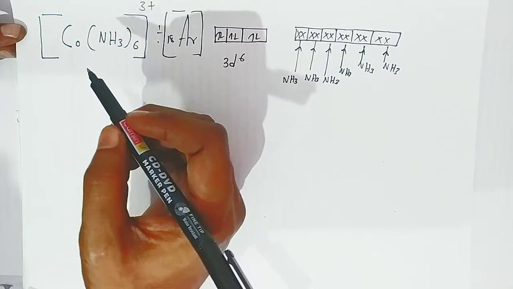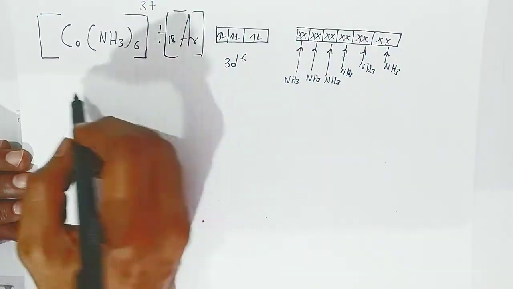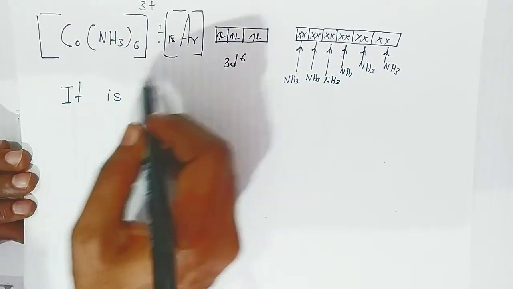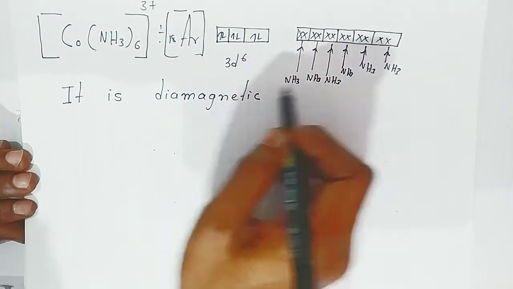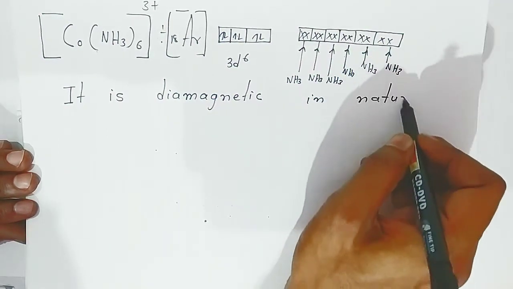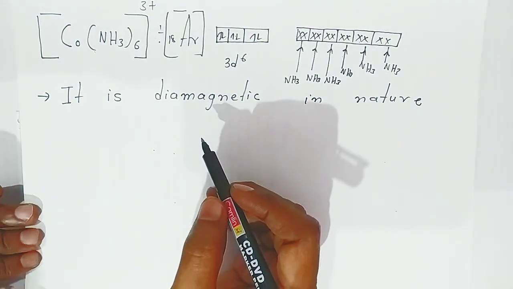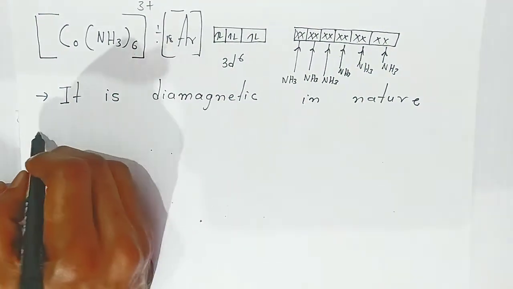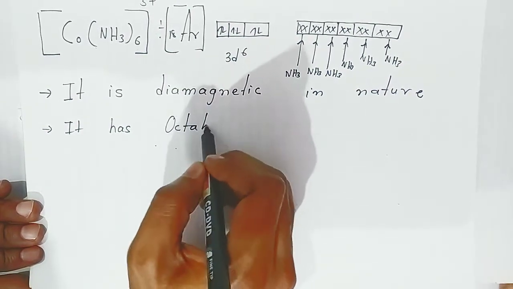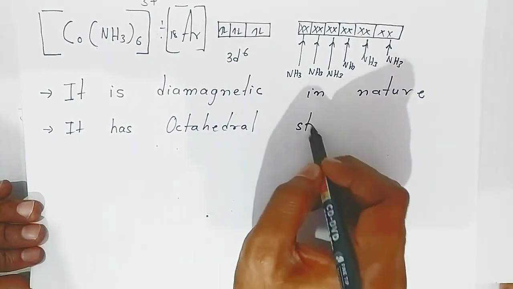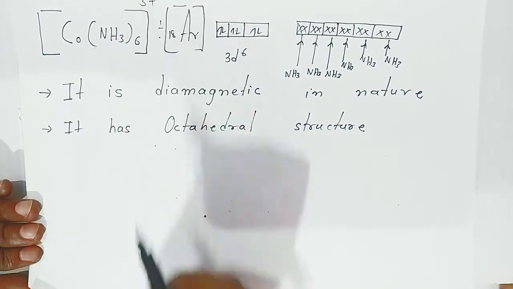Now because there are no unpaired electrons, students, you cannot find any unpaired. All are paired. So this complex is diamagnetic in nature. Now students, because there are 6 ammonia, it has an octahedral structure.